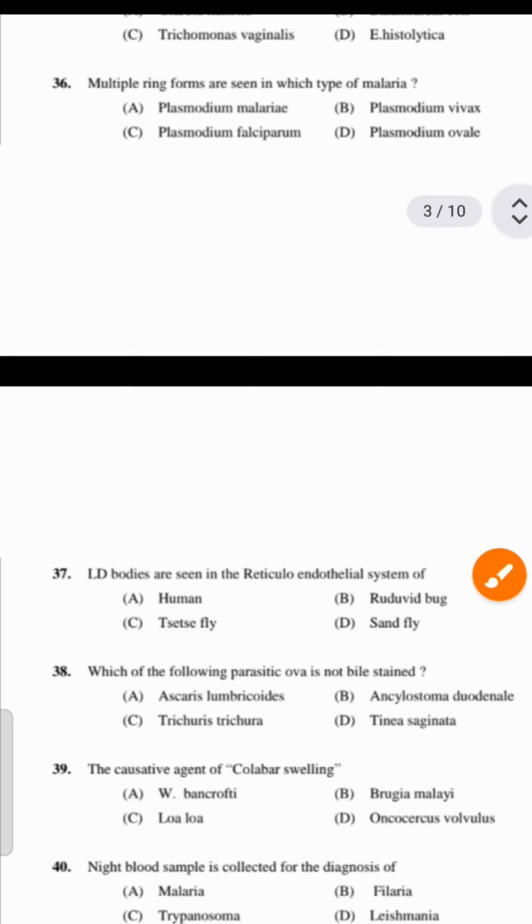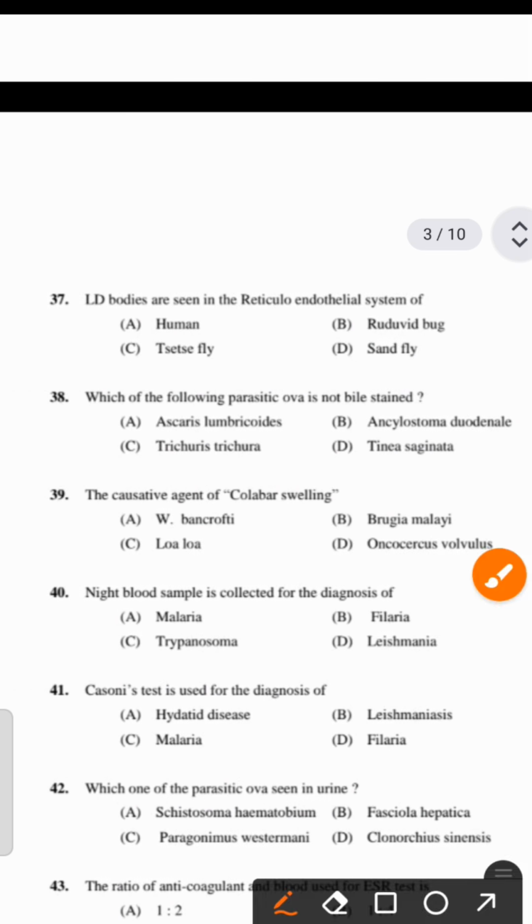Next question. LD bodies are seen in the reticuloendothelial system of: human, reduviid bug, tsetse fly, sandfly. The right answer is option A, human.